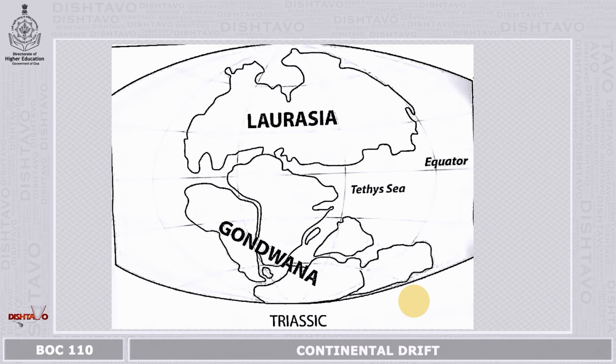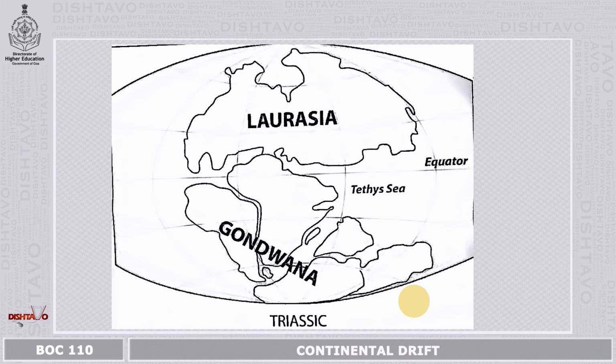You can see Laurasia, which forms most of the land masses in the northern hemisphere, and Gondwana land, which is a land mass formed mostly in the southern hemisphere. Africa, South America, Antarctica and the Indian plate come in Gondwana land.